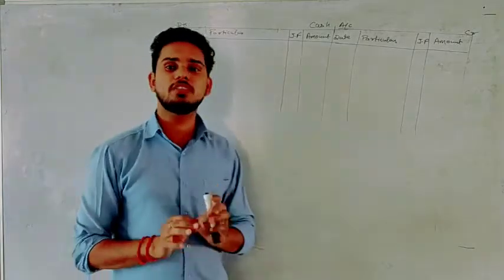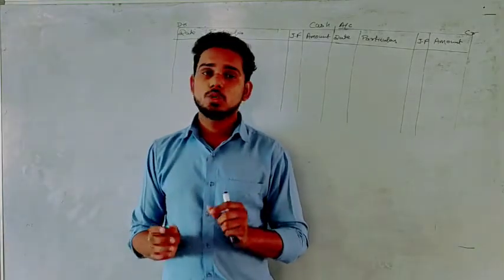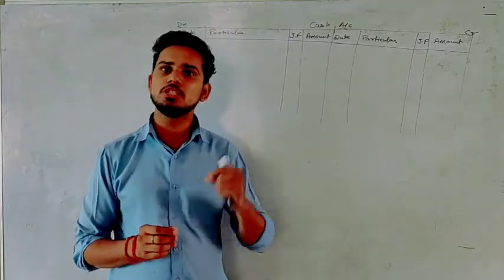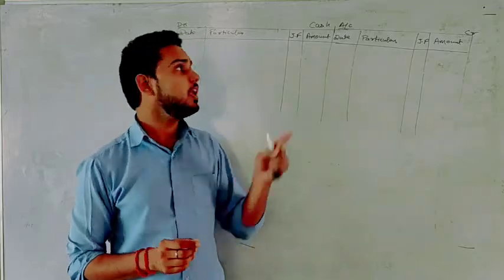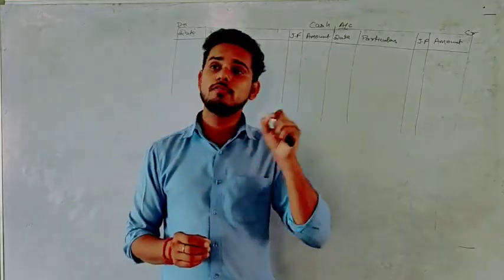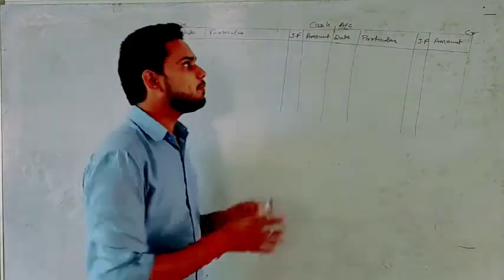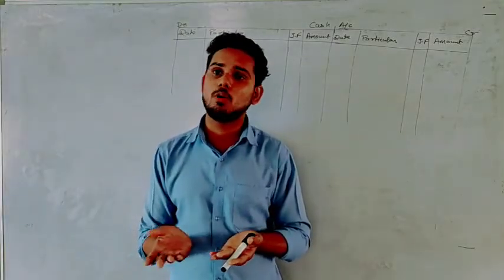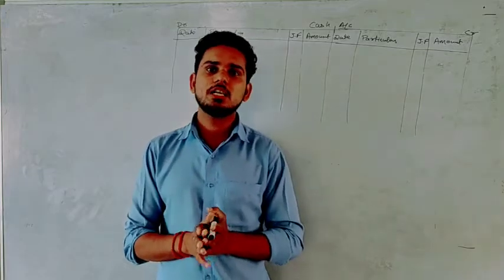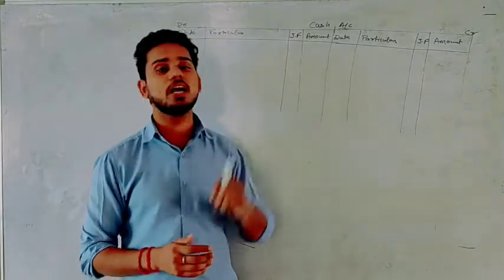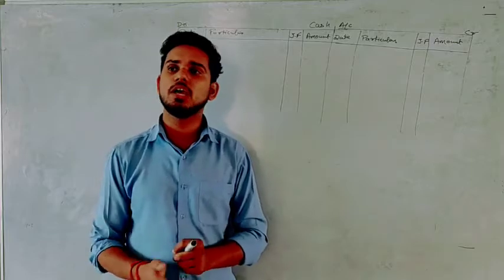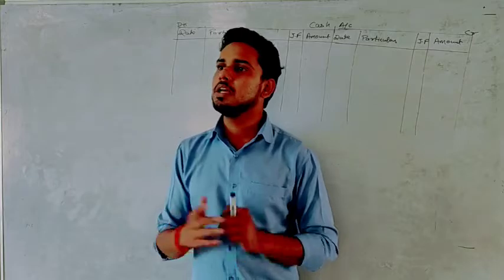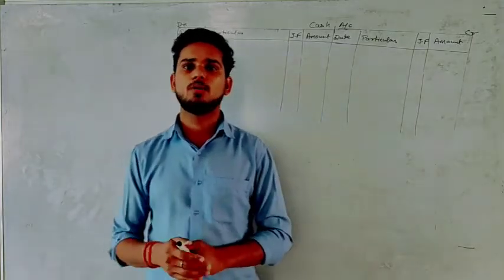Now next one is JF, that is journal folio number. So the way we were writing the page number of ledger in journal, same way here we will write the page number of journal register. Okay, let's suppose ledger is a register in which we have opened multiple accounts at different pages. Let's suppose on page number 1 we have opened a cash account. On page number 2 we have opened purchase account. On page number 3, let's suppose we have opened capital account or sales account.